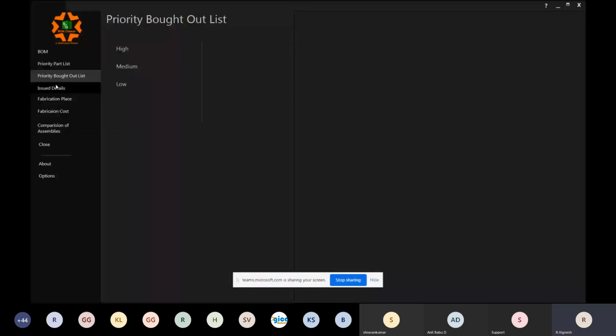Next, we talk about the drawing issue details, the drawing release details, basically. This has been kept for tracking your drawings, as we discussed, the tracking of the issues of drawings. Say the design releases a drawing, and after 10 days, production comes back: we haven't received the drawing, or we lost the drawing, we missed it somewhere. Now we do not have a track of how many times we issued it, how many times we haven't issued it, or whether we have released it or not. So this will help you keep track, and you can generate lists based on that.